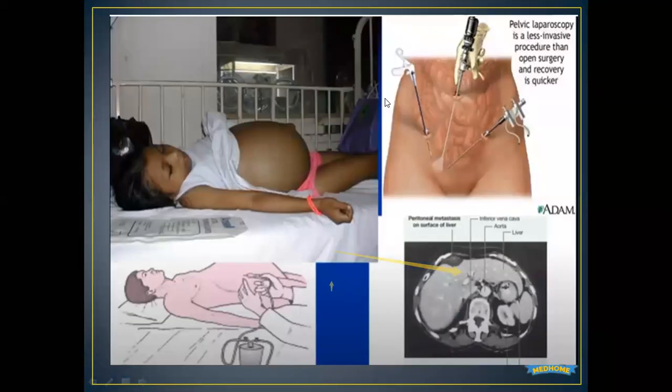So we can see this as ascites. This is a whole of ascites. You can see here the fluid is draining by inserting a needle, and this shows that metastasis can happen, or the cancer can spread through the peritoneum. And this is a laparoscopic surgery, a pelvic laparoscopy procedure, which can be done from this site also.